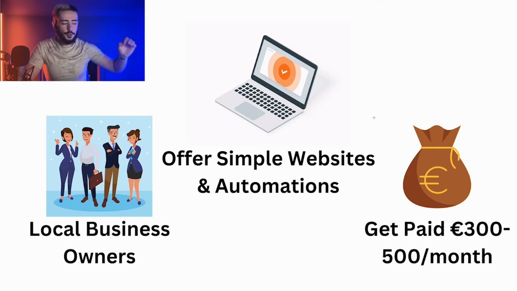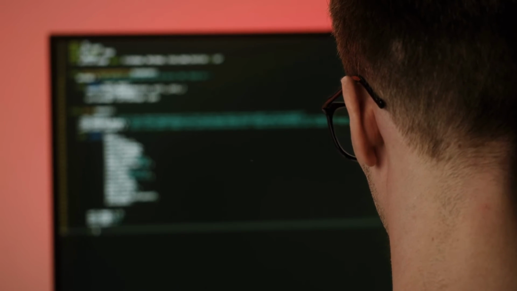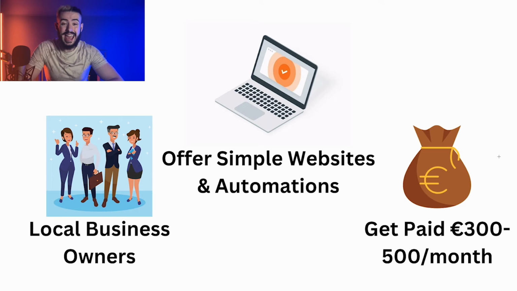So if we head back over to our simple diagram right here, we're offering simple websites and automations, and we're getting paid between 300 and 500 euros every single month for this. Now, your average client is going to be paying you between 300 and 500 euros. That's not to say you're not going to get some clients that are going to be paying you 1,000 euros, 1,500 euros, depending on exactly what you're going to be offering them.